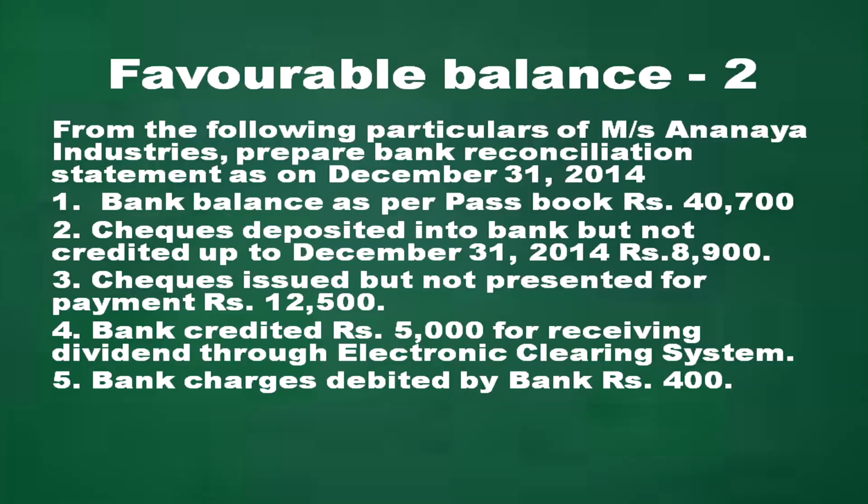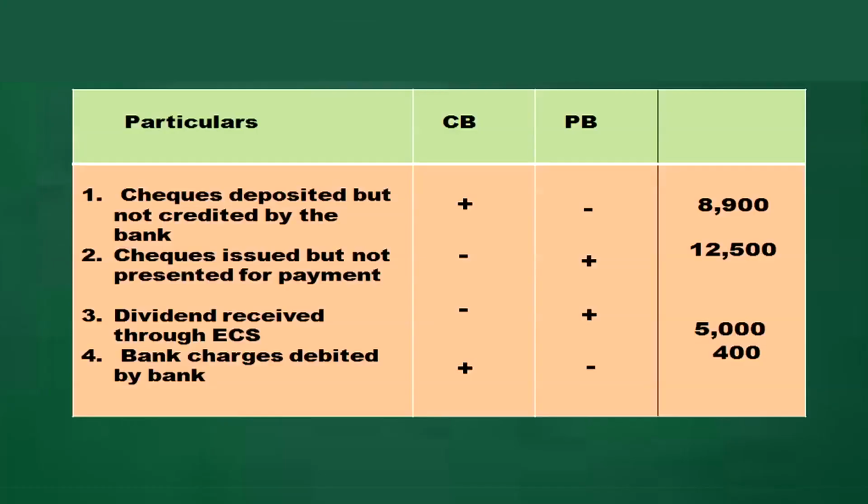Check deposited but not credited. Check issued but not presented. Bank credited dividend through electronic clearing system 5,000. Bank charges debited by bank 400. Here also you will prepare a rough sheet, and here when check is deposited, CB and PB means cash book